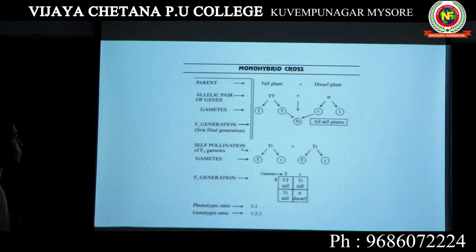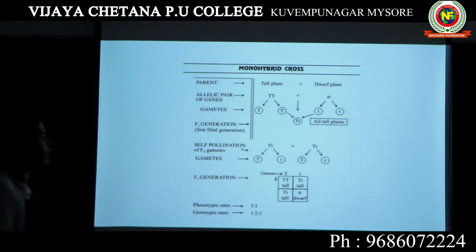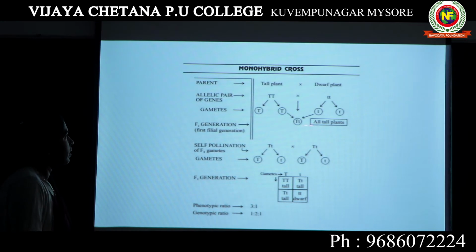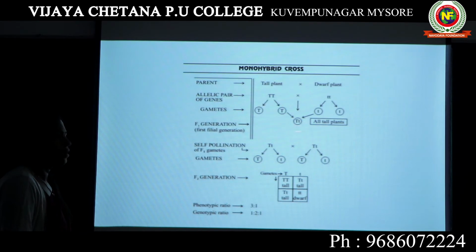I will explain it with the help of this particular chart. Here you see in F1 generation we got all tall plants. In F2 generation we got 3 tall and 1 dwarf plant. Here you should note that the dwarf character was missing in F1 generation.